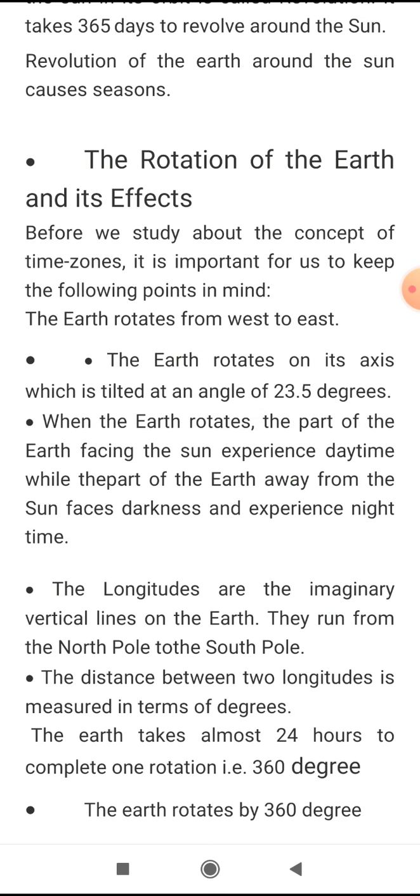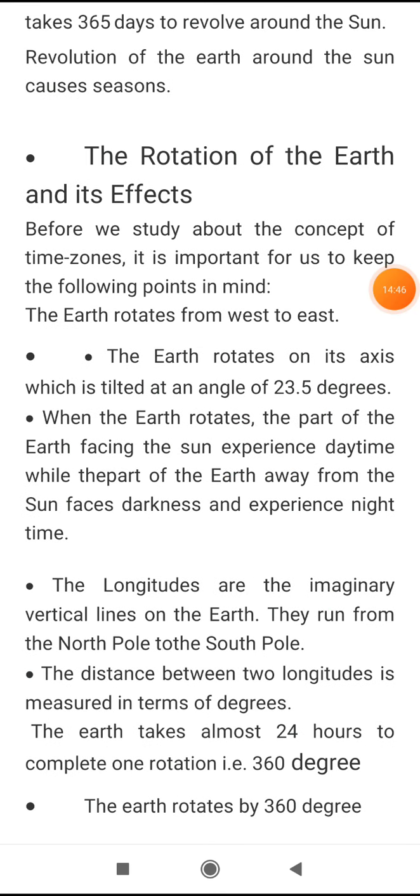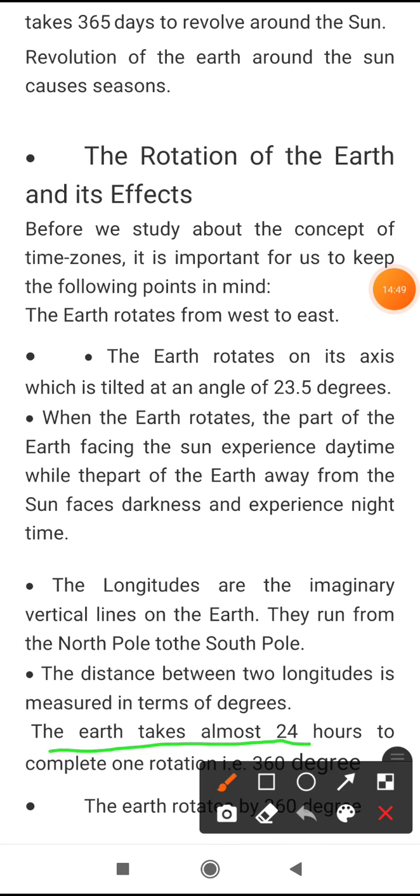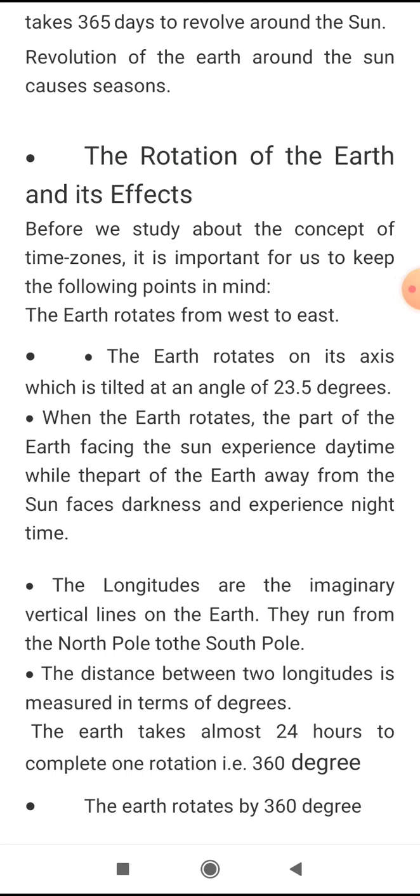Then the earth takes almost 24 hours to complete one rotation. To complete one rotation, how many degrees are there? That is 360 degrees. There are 360 vertical longitudes, and they are measured in degrees.